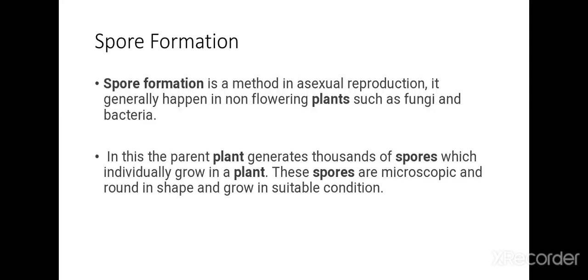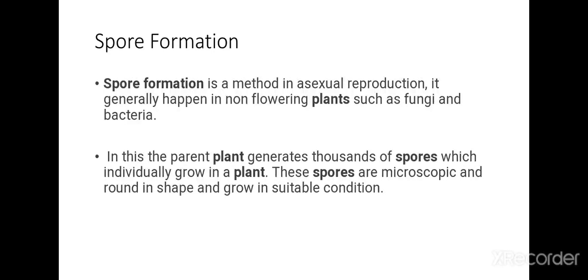So basically you can define spore formation. What is spore formation? It is a method of asexual reproduction in which the parent plant produces hundreds of microscopic reproductive units called spores. When these spores, in case of plant burst, spread into the air, and when these airborne spores land on the food or on the soil under favorable conditions like warm, damp, moist conditions, they germinate to produce new organisms.